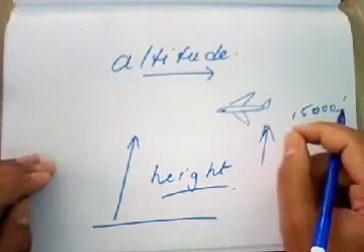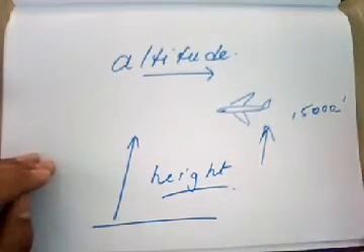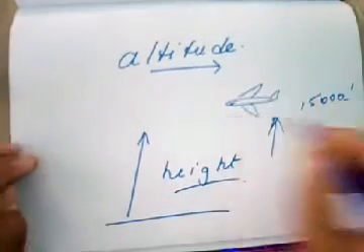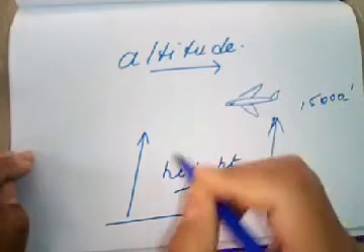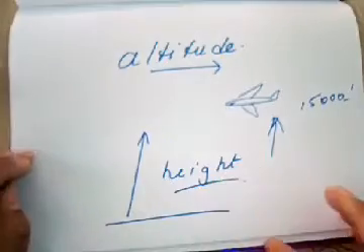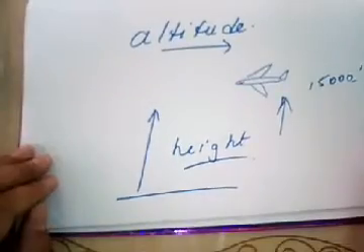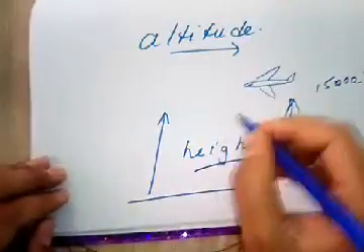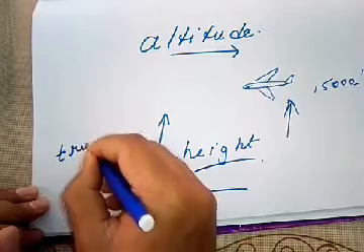This is called the altitude of the aeroplane flying in the atmosphere at a height of 15,000 feet. Here altitude plays a significant role in deciding the temperature of the atmosphere. We are not talking about the temperature of the earth's surface, we are talking about the temperature of the atmosphere, because it is the temperature of the atmosphere which determines the climate and weather of a place. So how does altitude affect the temperature? In the lower stratum of the atmosphere, which we call the troposphere.